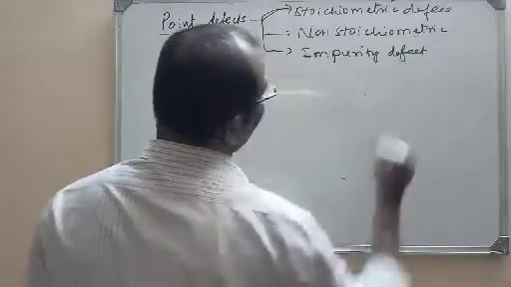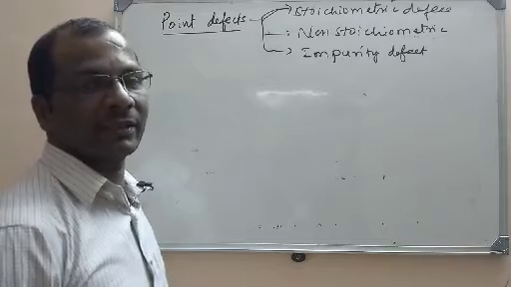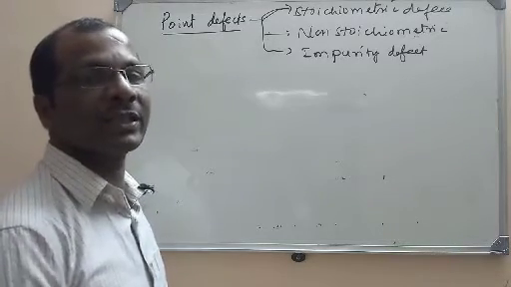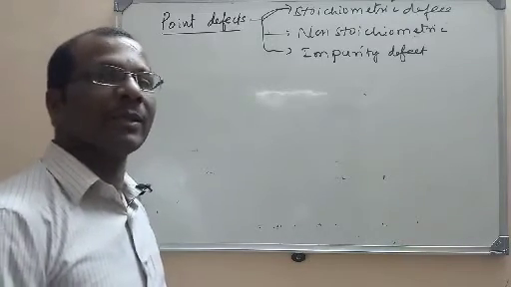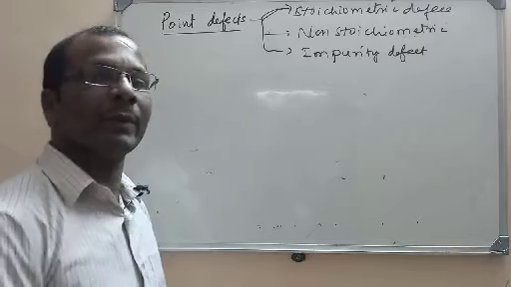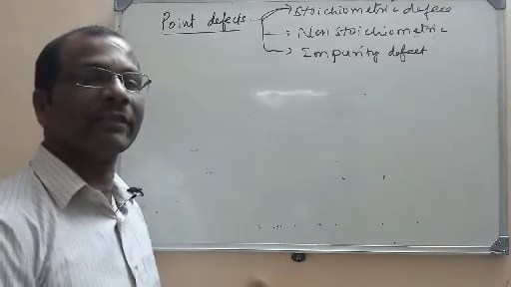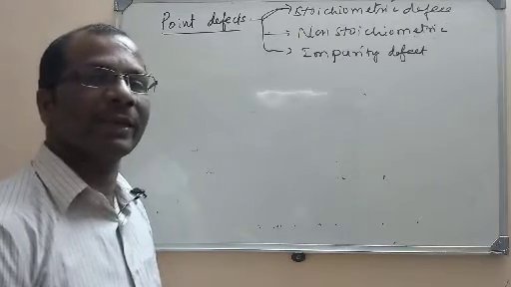Point defect means the defect is around a particular point, not an entire crystal. But the crystal is said to be defective, though the defect is due to the one point. Sometimes, if one of the people misbehaves, the entire group of people will get a bad name. In the same way, if any one point is missed in that crystal, it is a point defect.